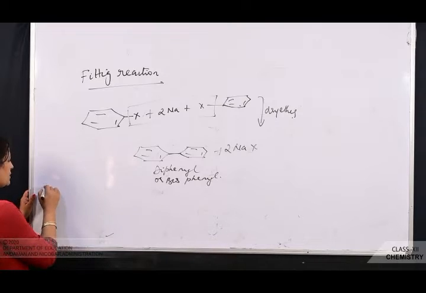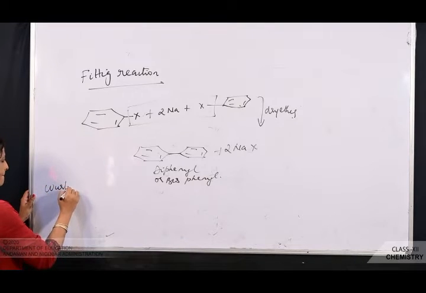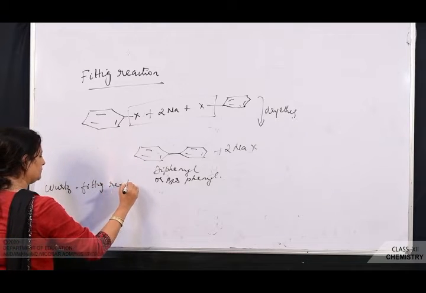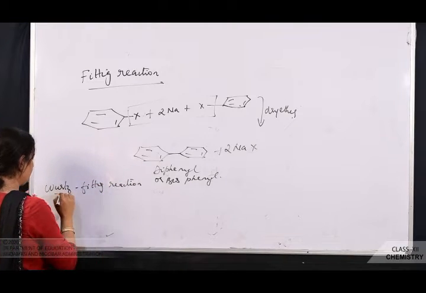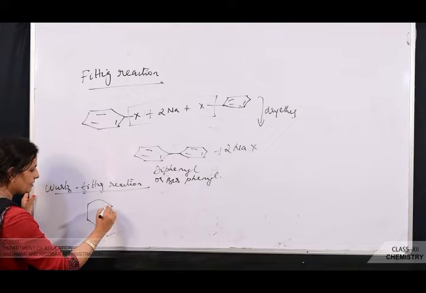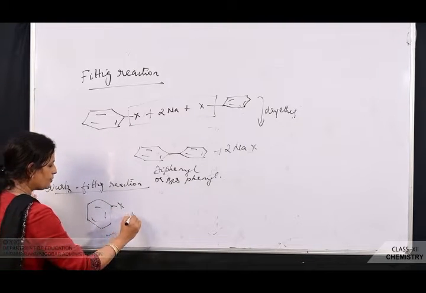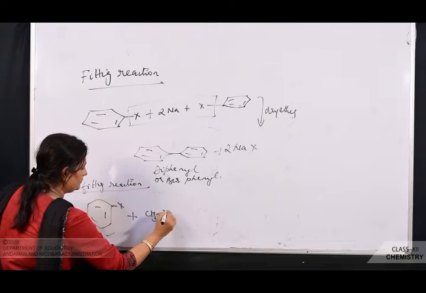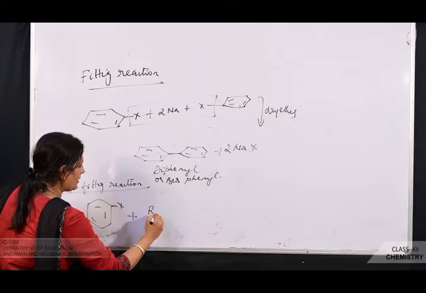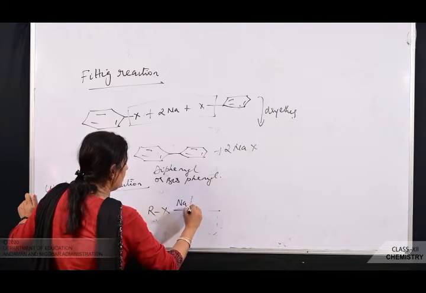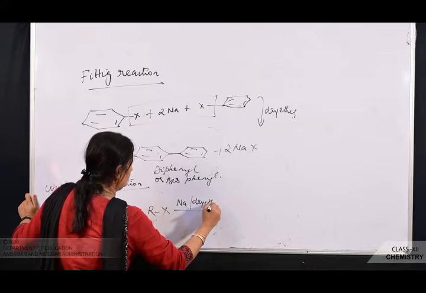Next comes Wurtz-Fittig reaction. In this, haloarene reacts with haloalkane. In general I am writing RX, haloalkane, in presence of metallic sodium and dry ether.